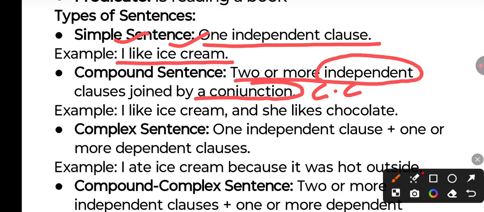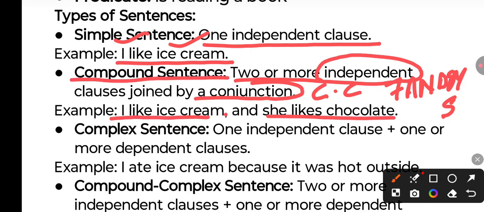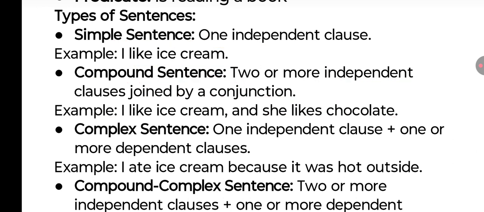We have already learned that coordinating conjunctions can be remembered with the acronym FANBOYS: for, and, nor, but, or, yet, so. Before these we use a comma. So if two sentences are connected with the help of a coordinating conjunction, it is a compound sentence, which means both are independent thoughts. So when we have two or more independent clauses joined by a coordinating conjunction, it becomes a compound sentence. So simple sentence, one subject, one predicate. Compound sentence, two independent clauses.